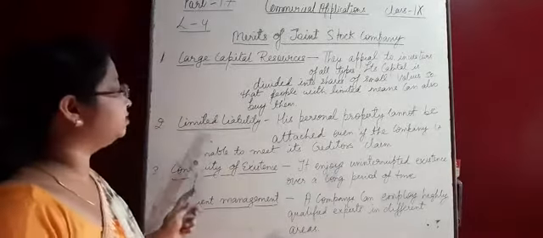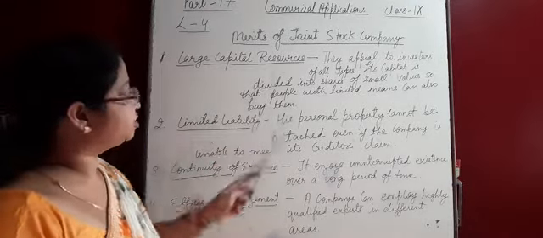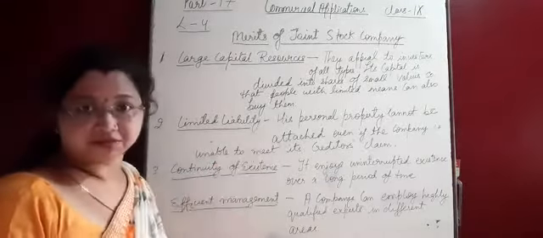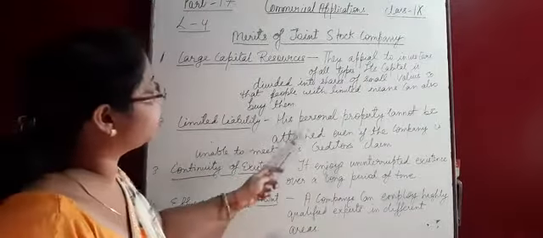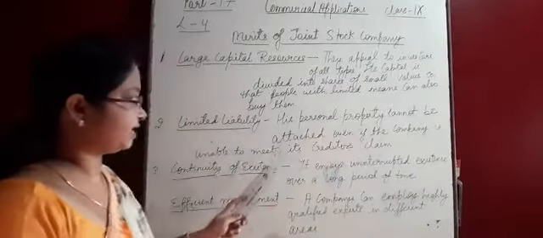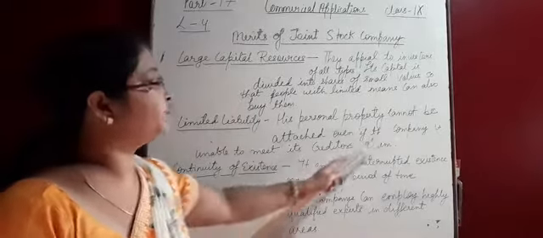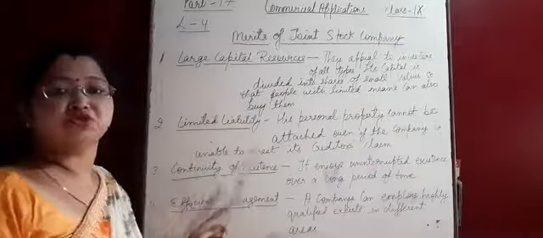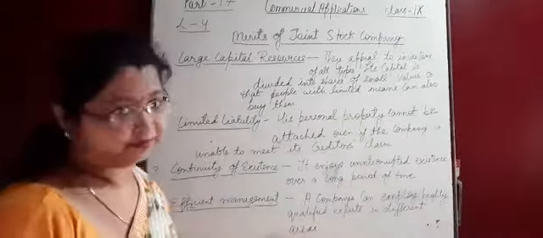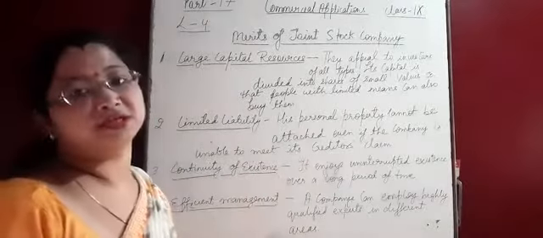Next point is limited liability. In joint stock company, the liability is limited so that the member's personal property cannot be attached, cannot be used even if the company is unable to meet its creditors' claim. They cannot use their personal property.